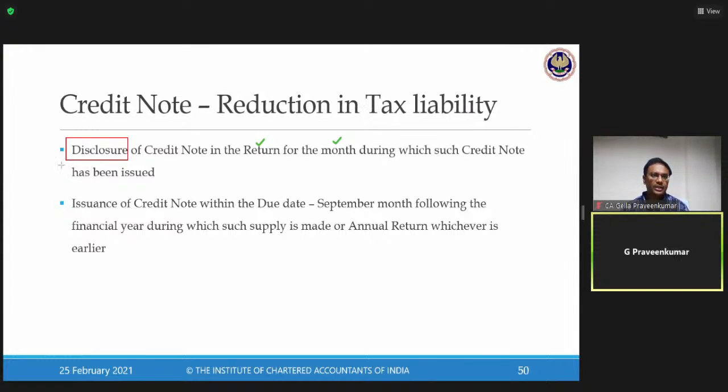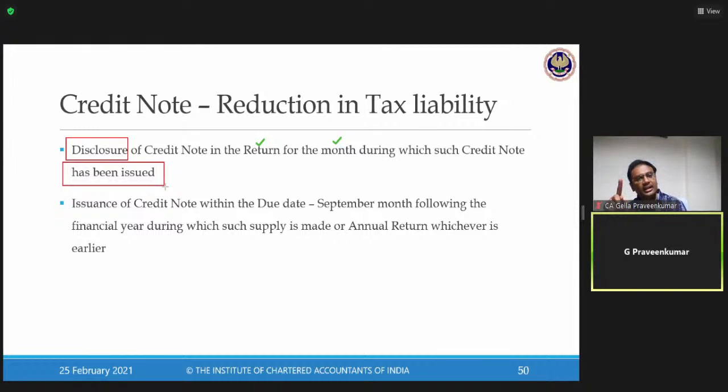As of now, the law says that the month in which a credit note has been issued is the month in which I have to disclose it in my return called GSTR 1 under section 37, and adjust it in my section 39 GSTR 3B. So technically, during the month in which I have issued a credit note, that should be reported in my GSTR 1, with adjustment in my GSTR 3B. This is what we need to understand with respect to my disclosure.